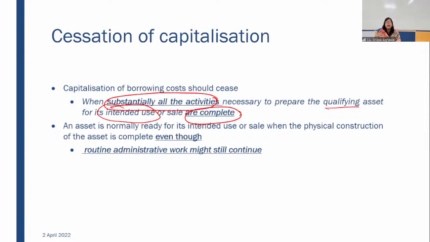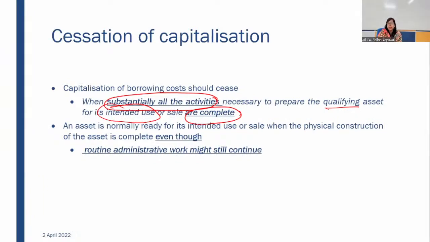For example, you have booked a flat. That flat is ready for possession. However, after possession also the builder is doing certain cosmetic changes, like putting fans, fixing tube lights and all. Electric wiring, everything has been done. All substantial activities have been done. One or two extra activities which will continue even after possession will be considered as substantial.